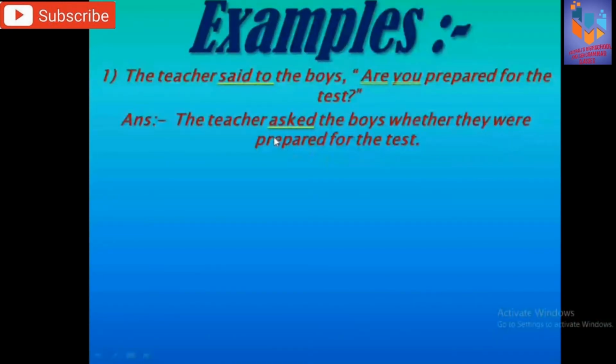Indirect speech, no question mark, no exclamation mark. It always ends with a full stop. So, all punctuation marks we have to remove, and we have to end the sentence with a full stop. So, how is the answer? The teacher asked the boys whether they were prepared for the test.